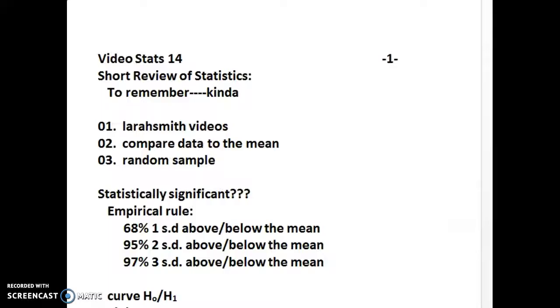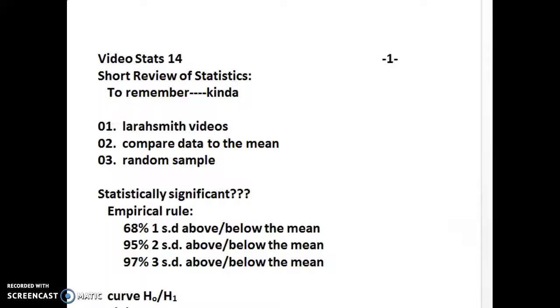The random part means that everyone will have an opportunity to be chosen, but they may not be selected to participate in the study. It's just that they will have an opportunity to be selected. So that is a random sample.